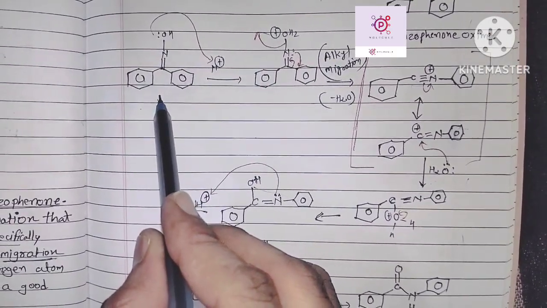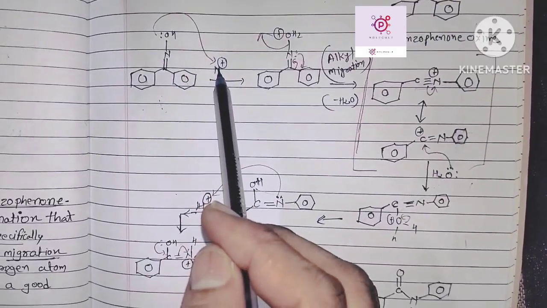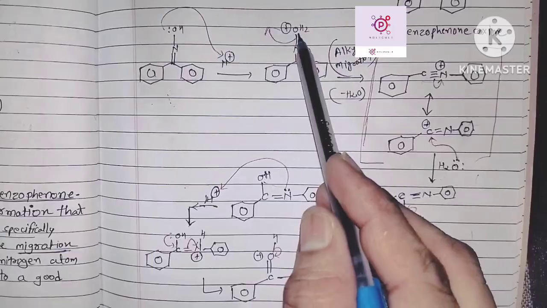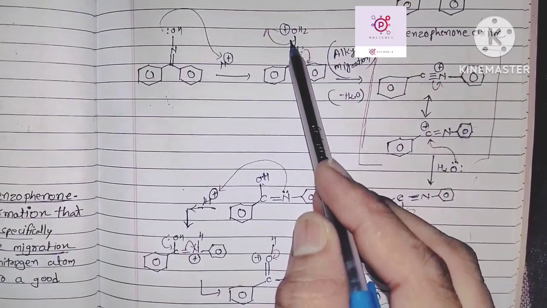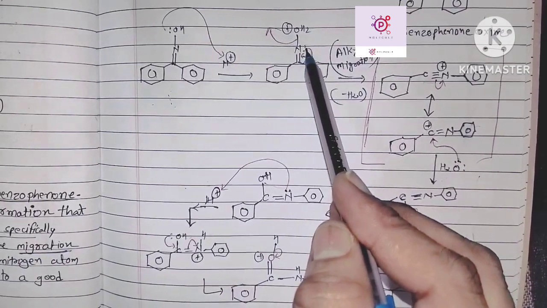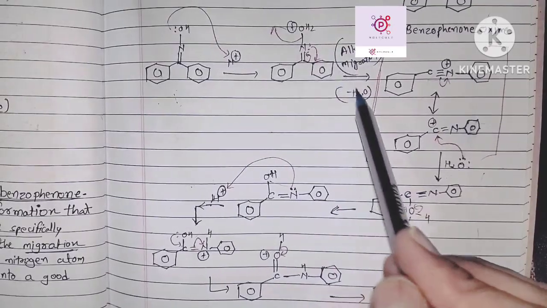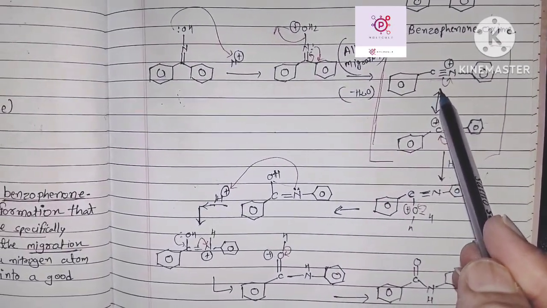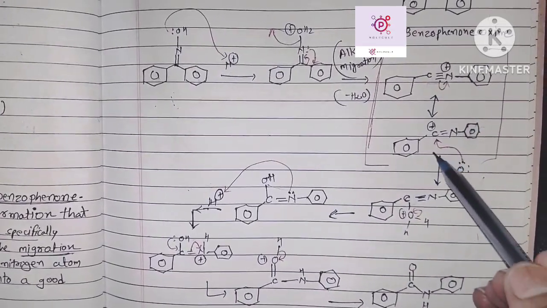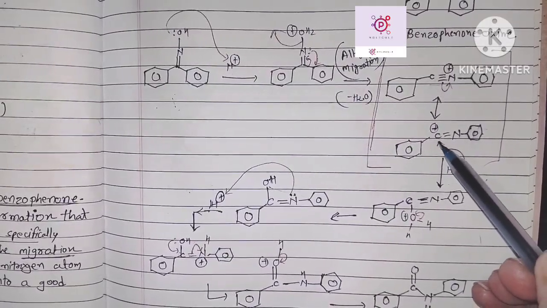The benzophenone oxime intermediate in acidic condition: the oxygen lone pair abstracts a proton, forming this intermediate, so the OH2 plus will be less stable. Then this bond transfers to nitrogen and the nitrogen lone pair attacks the phenyl carbon, so this intermediate will be formed, and its resonating structure will be this, with the carbon having a positive charge, so a water molecule attacks the carbon.